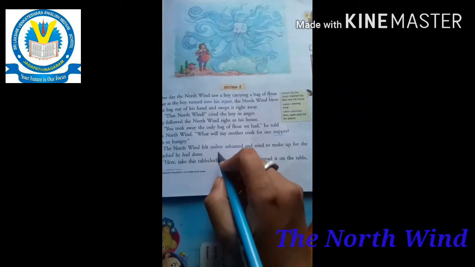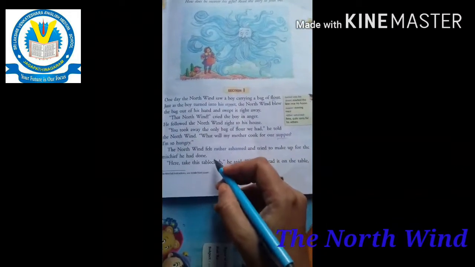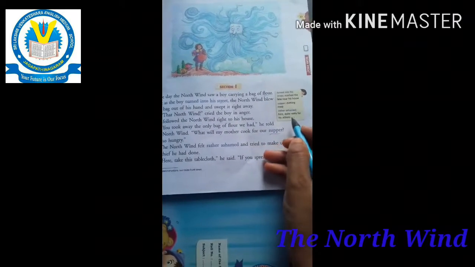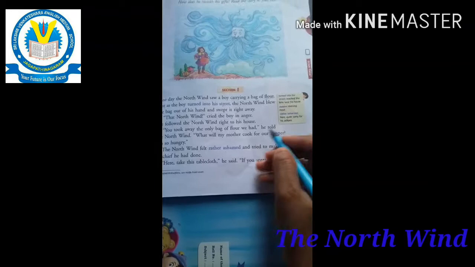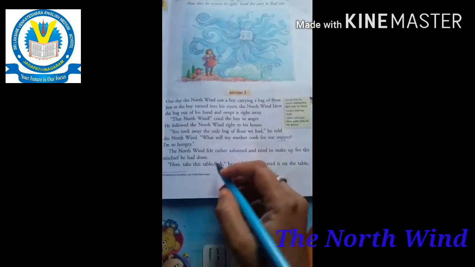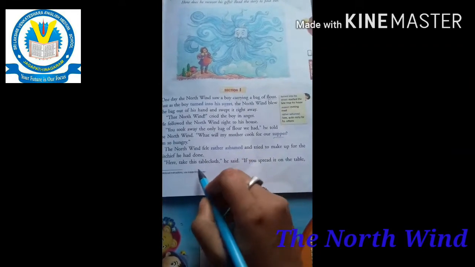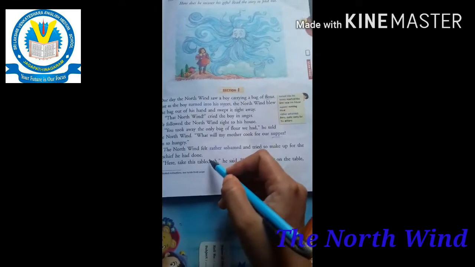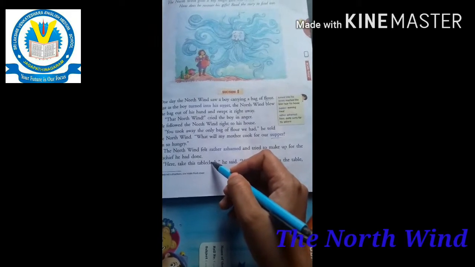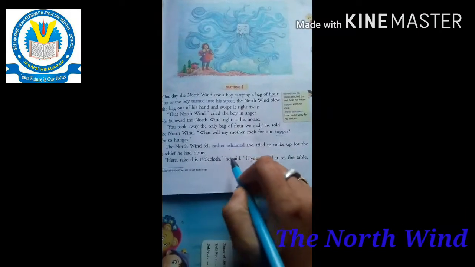The north wind felt rather ashamed and tried to make up for the mischief he had done. Rather ashamed means quite sorry for his actions. I am very sorry, the north wind said. Here, take this tablecloth, he said. A tablecloth means a magical tablecloth. That is the magic.